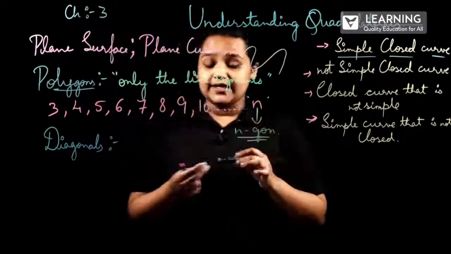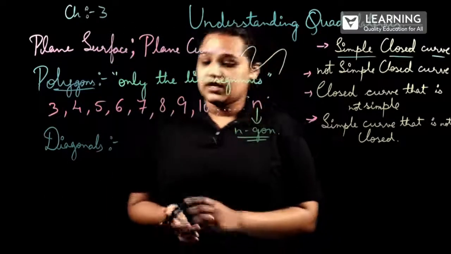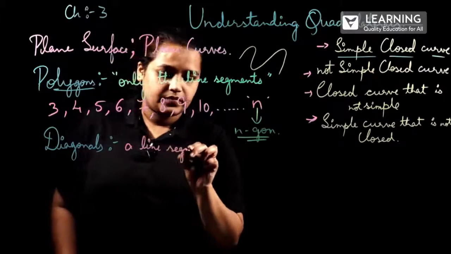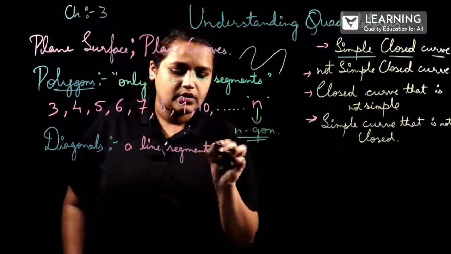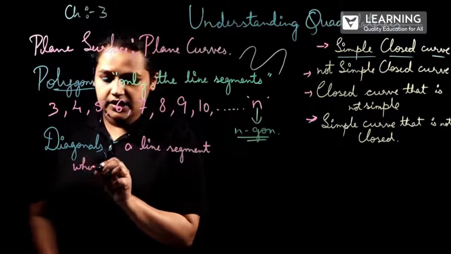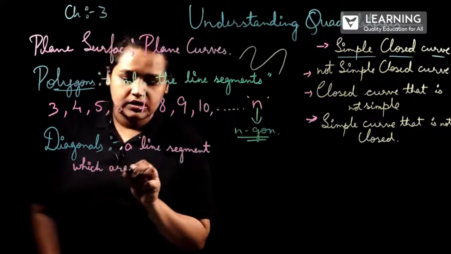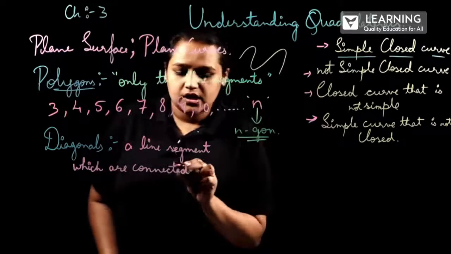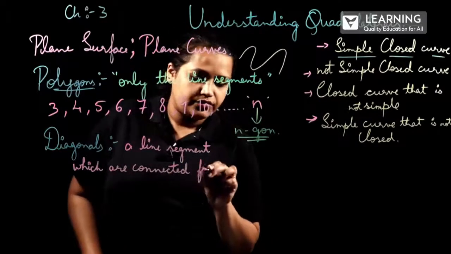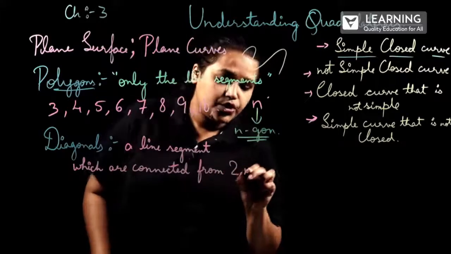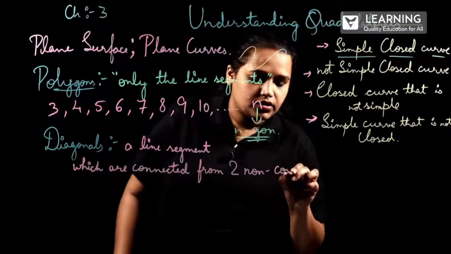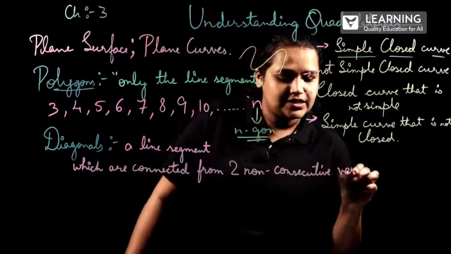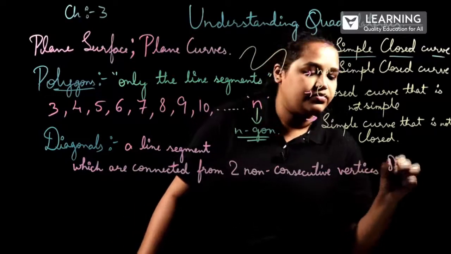Diagonals are line segments which are connected from two non-consecutive vertices of a polygon.